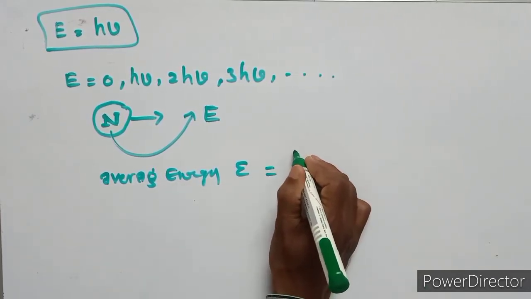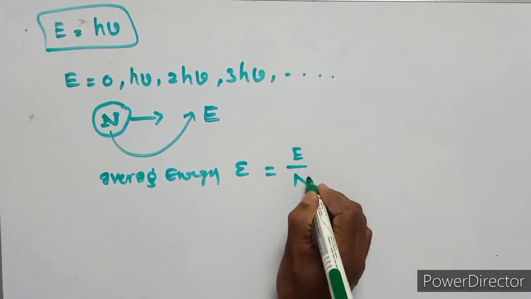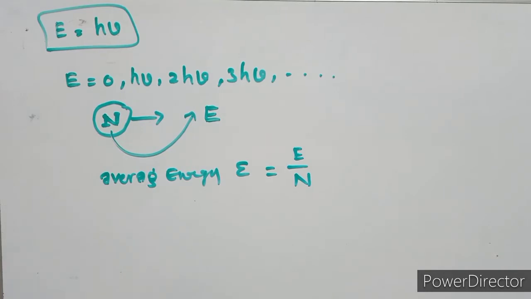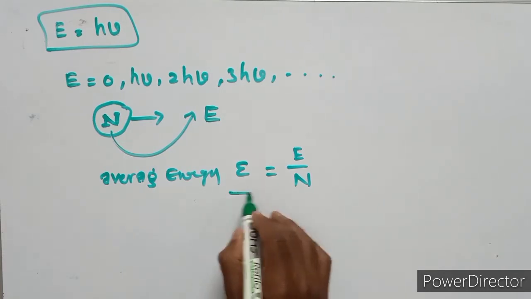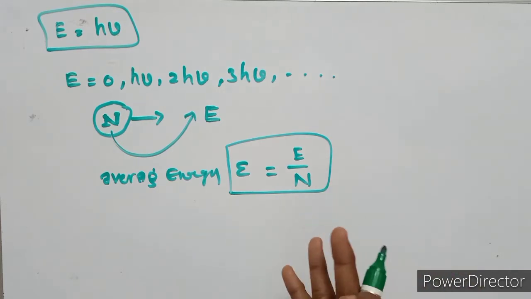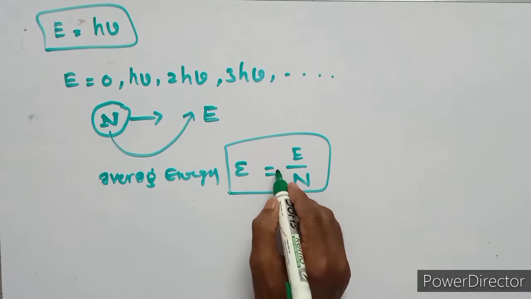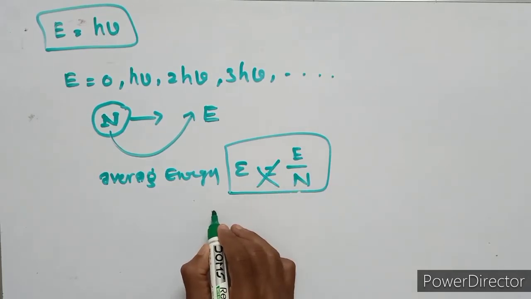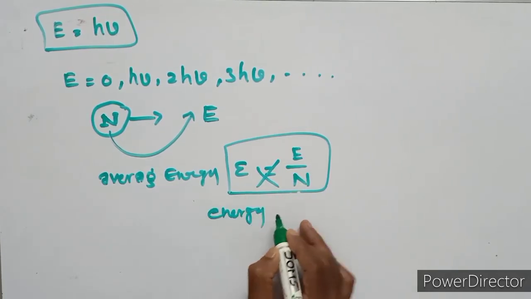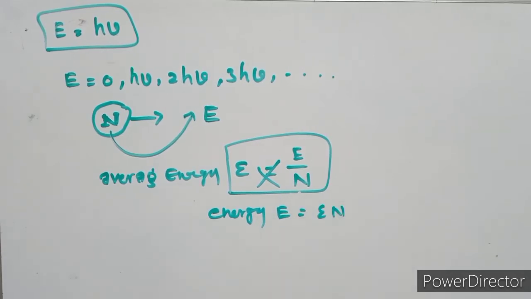Epsilon equals the developed energy per number of oscillators, so epsilon equals total energy upon number of oscillators, epsilon equals E upon n. Then energy E equals epsilon n.